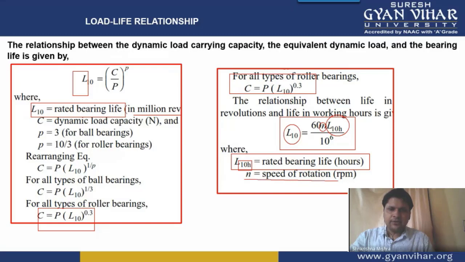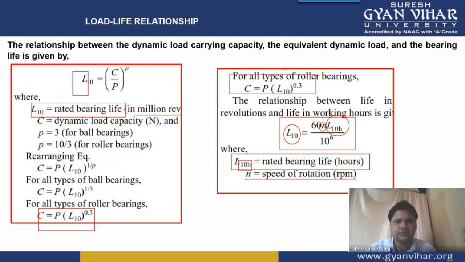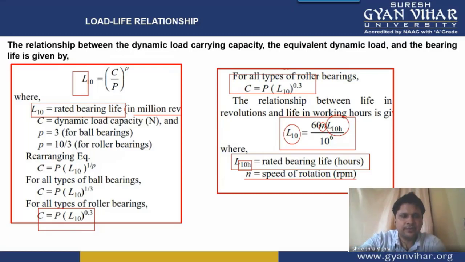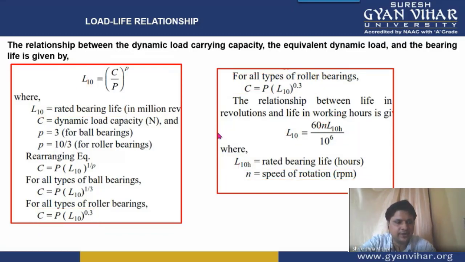Small n is the speed of the rotation of the shaft, in RPM, revolutions per minute. All right. So getting my point, what I am saying to you here, two equations are very critical. What are those two equations?